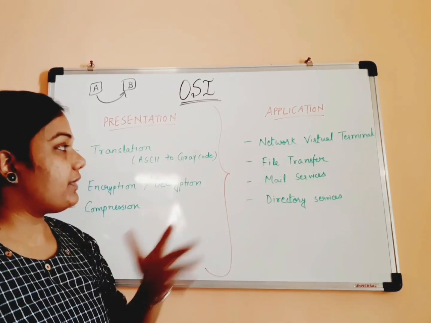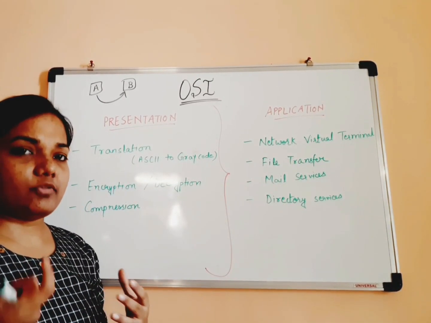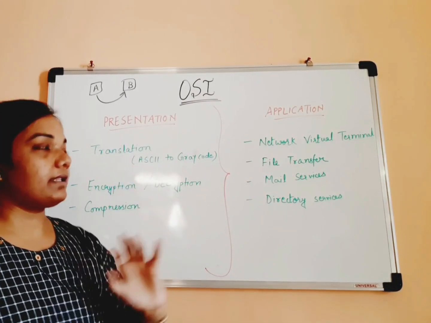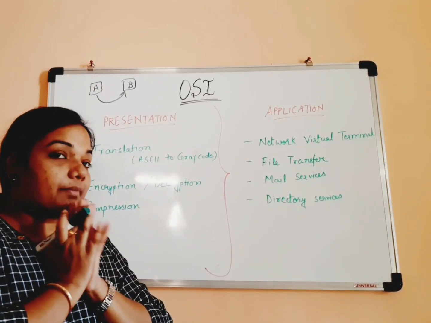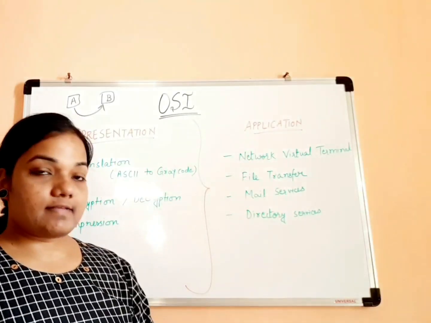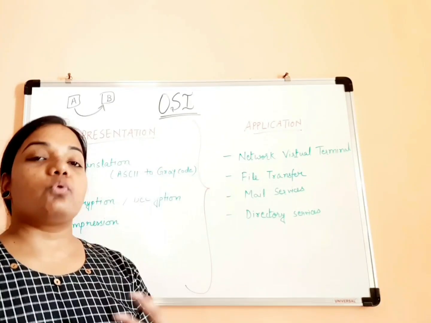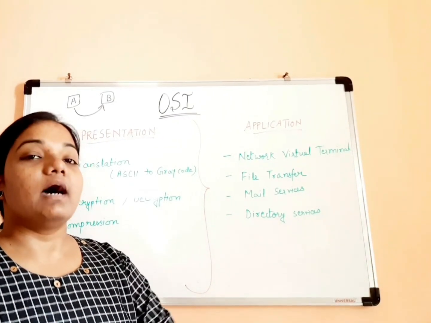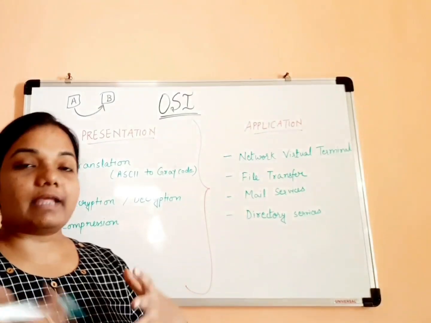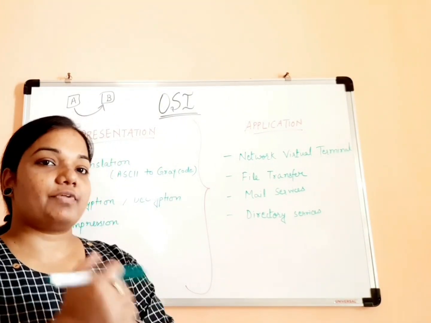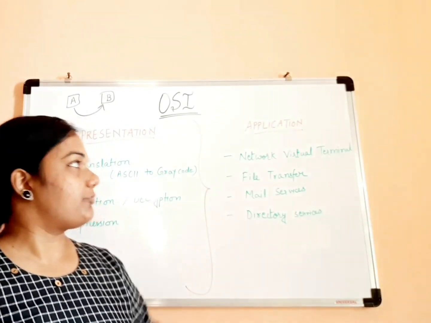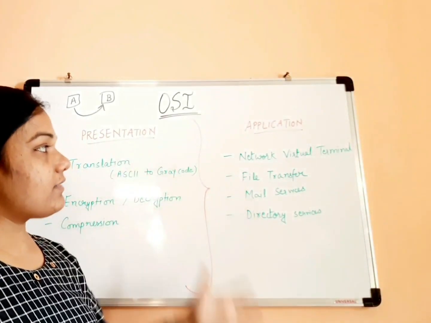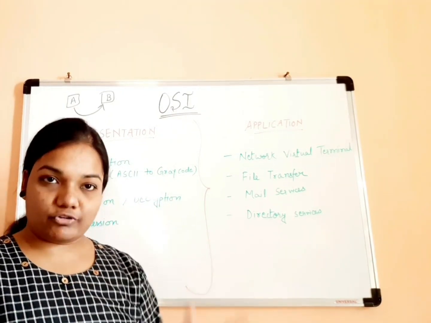Then file transfer, mail services, SMTP, those are the protocols mostly provided by the application layer. So all these things that we directly use to send mail, to receive mail, to send attachments, etc., we are able to do with the help of the functionalities provided by the application layer. So I hope all the layers of the OSI model are clear to you.